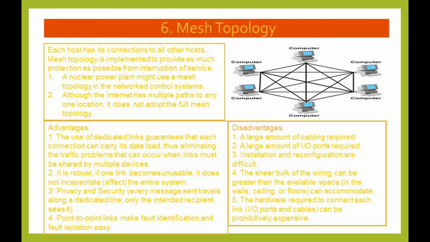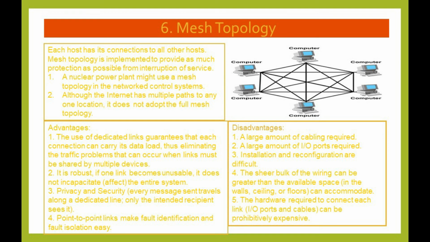Mesh topology. Each host has its connections to all other hosts. Mesh topology is implemented to provide as much protection as possible from interruption of services. A nuclear power plant might use a mesh topology in the network control systems. Although the internet has multiple paths to any one location, it does not adopt the full mesh topology.